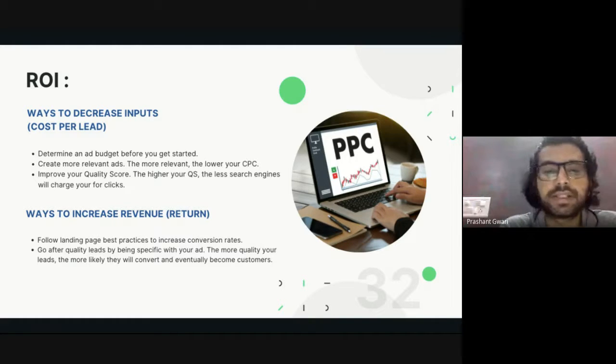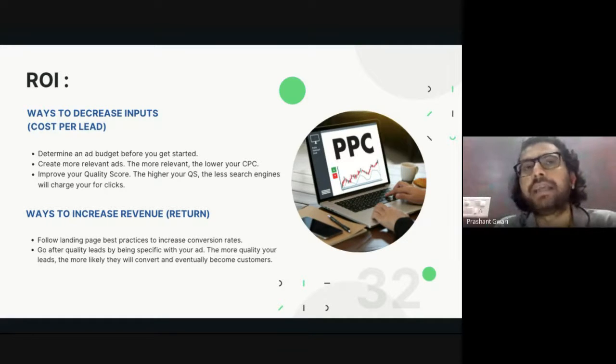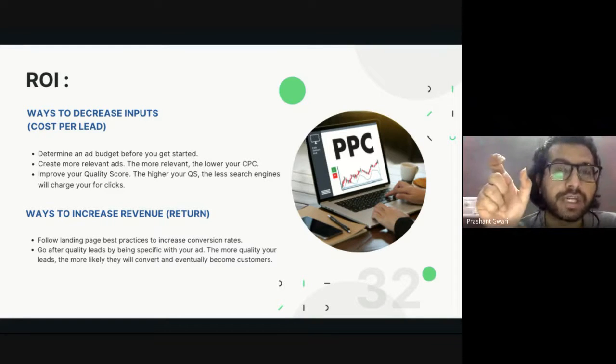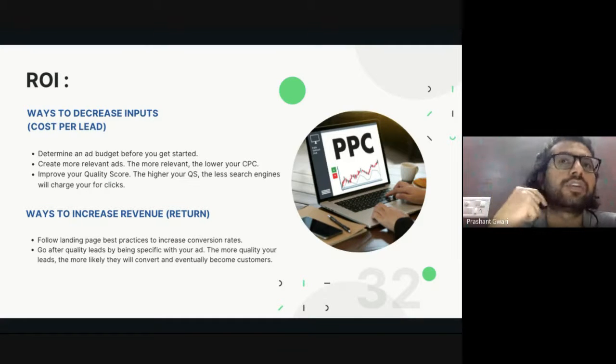So to increase the return or revenue from PPC advertising, what do you have to do? Follow the landing page best practices. If your landing page is really good, they will convert into a sale, a lead, or buy a product from your website. Second one is go after quality leads by being specific with your ad, by targeting the right keyword or the right gender, right location, or right age group. The more qualified or more specific the audience you target, the better the conversion you will get.